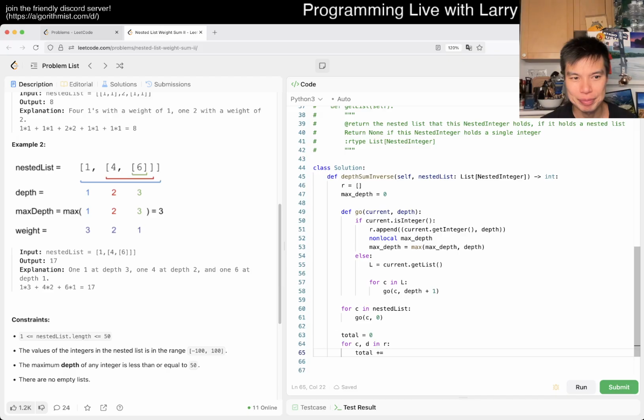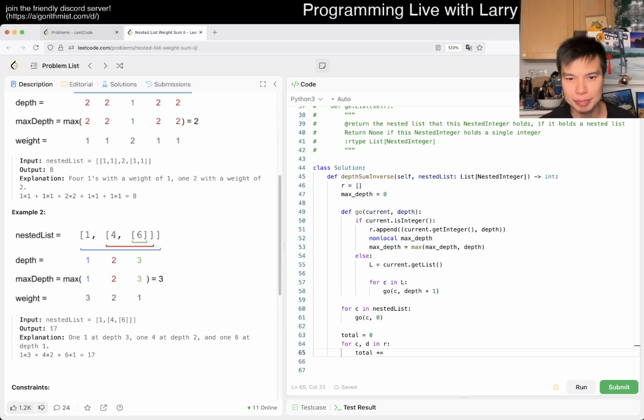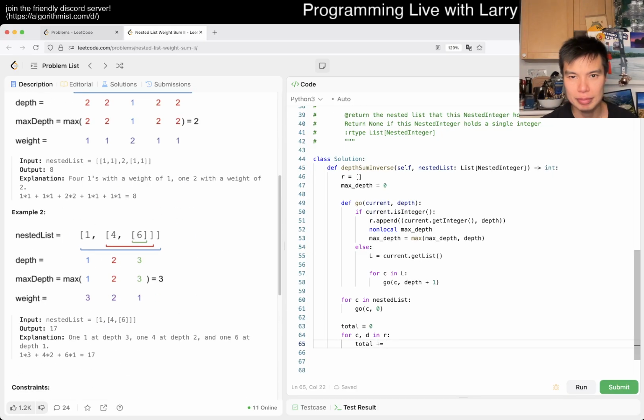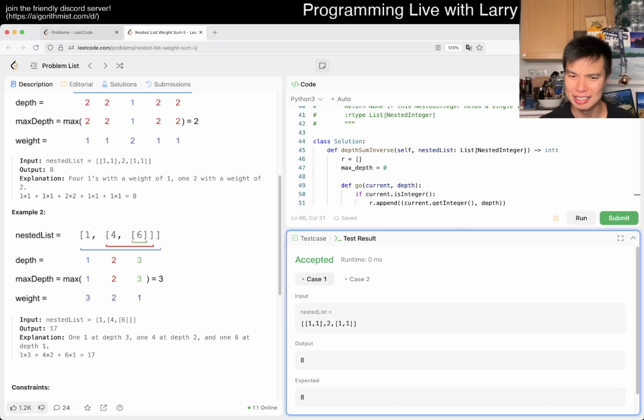Yeah, then the rate is just max depth minus the D plus 1 times C, right? And then that's it. I mean, a little bit of confusion about the nested list and nested integer size.